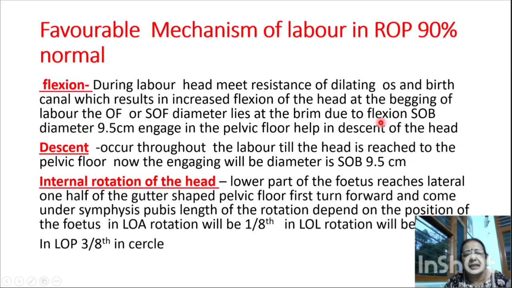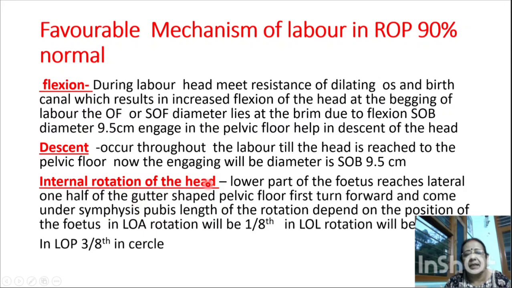When there is flexion and descent, then the suboccipitobregmatic diameter, that is 9.5 centimeter, engages in the pelvic floor and helps in the descent of the head. So descent occurs throughout labor till the head reaches the pelvic floor. Now the engaging diameter will be suboccipitobregmatic, 9.5 centimeter. It is the smallest diameter of the head.